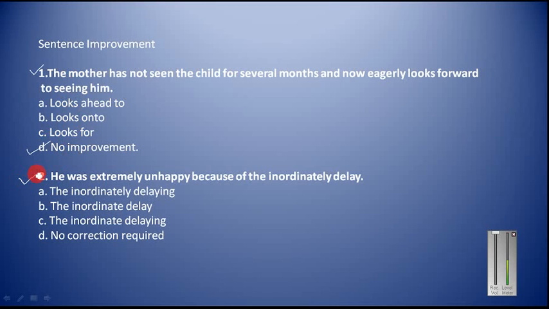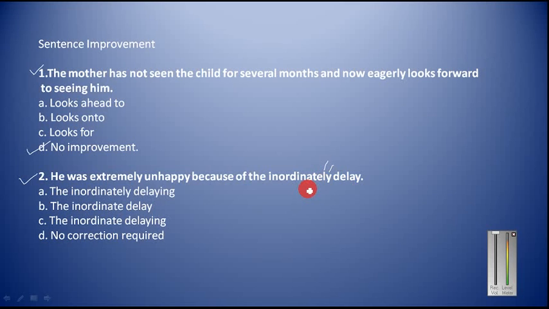Now let us look here. This is question number 2. He was extremely unhappy because of the inordinately delay. Now here this word is wrong, because here we are talking about the delay, and delay is a noun. So if we want to modify this noun, we have to use the adjective here, not the adverb. Adverb is indicated by these two letters, L-Y. We do not need any adverb here.